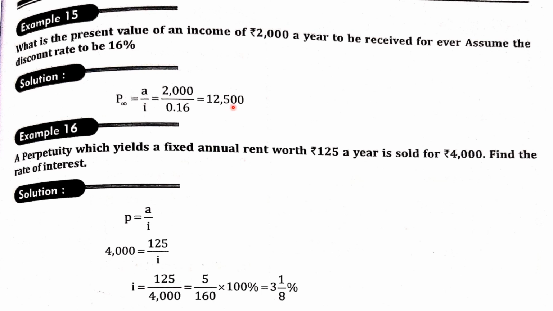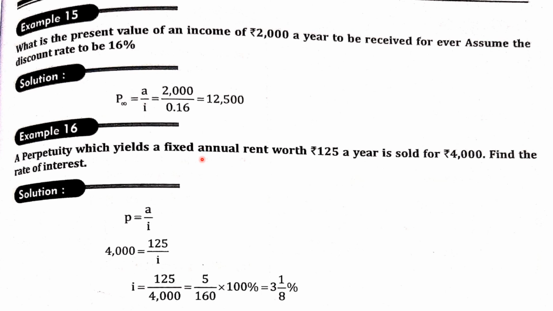So here you have to find out what is the present value of an income of 2000 a year to be received forever. So forever is nothing but the perpetuity value. So you have to find out the perpetuity. The formula is A divided by I. The amount is 2000 and the interest value is 0.16. So 2000 divided by 0.16 is equal to 12,500. So the rate of interest value will be 16%. So here to find I, you have the formula R by 100, that is 16 by 100, which will give you 0.16.